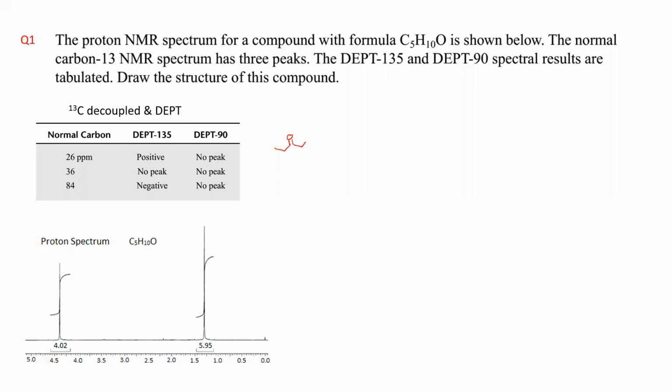Second, you have kept the methyl and the CH2 side by side. The methyl and the CH2 you have kept side by side. What is the nature of this particular ethyl in proton NMR? What will be the nature? Can anybody tell? How will the peaks appear in proton NMR if you have ethyl?